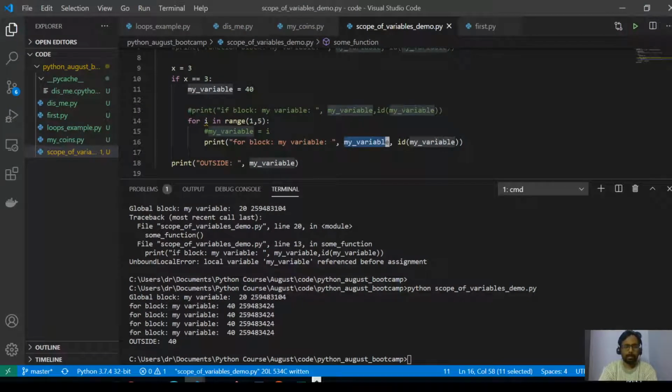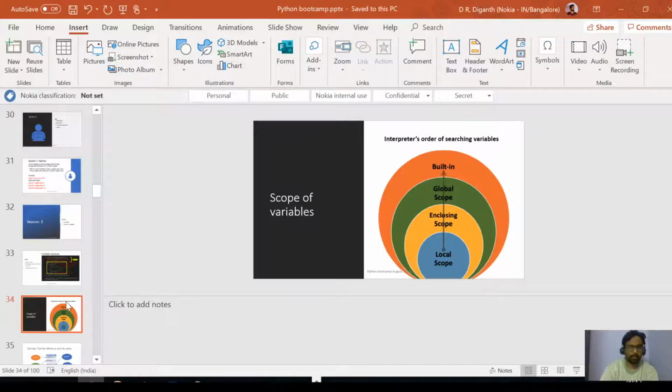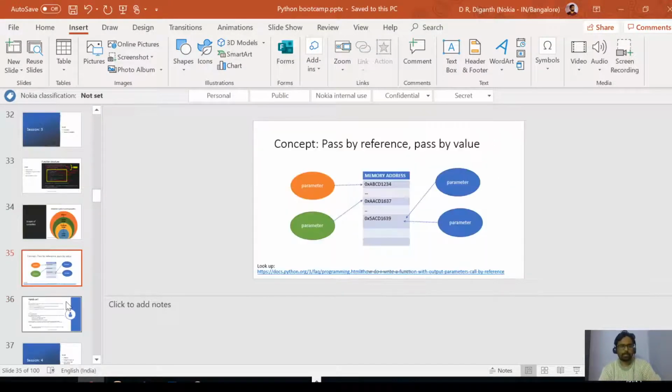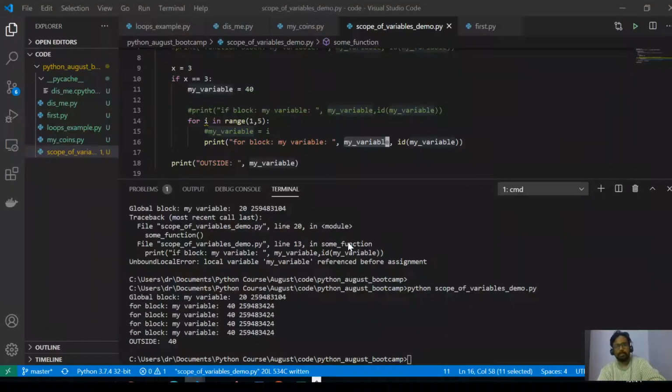So that is about these two concepts, and there is one more related concept. It's called pass by reference and pass by value. What happens when you pass a variable into a function?